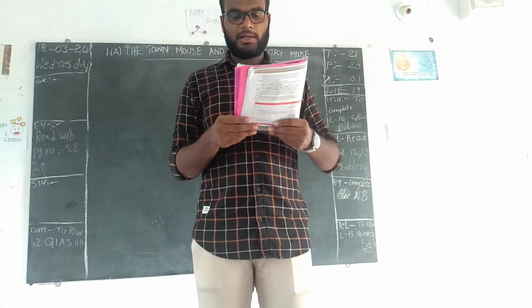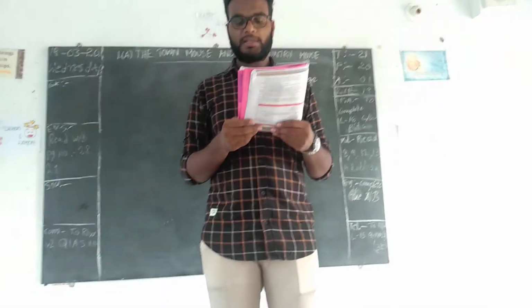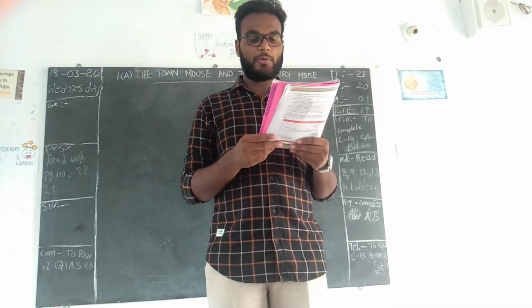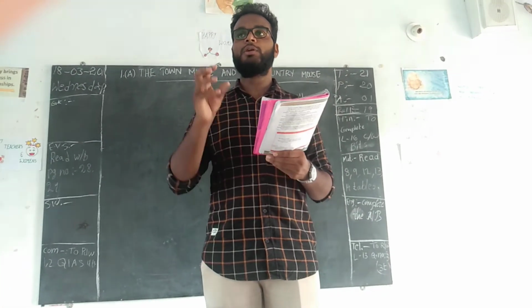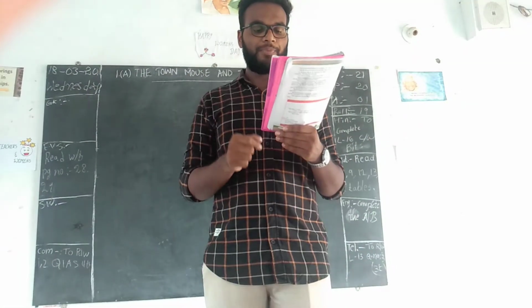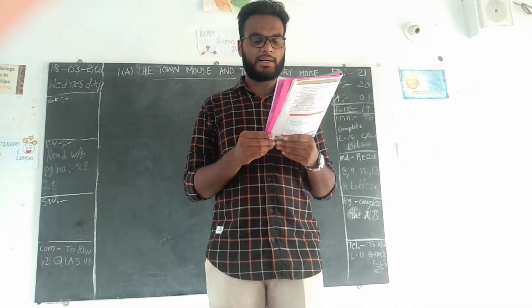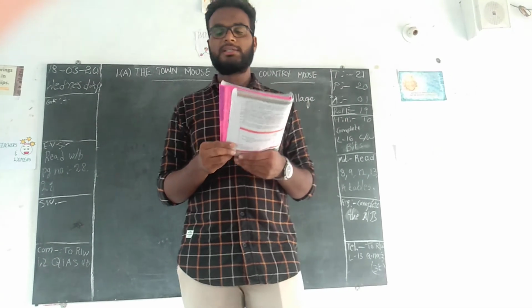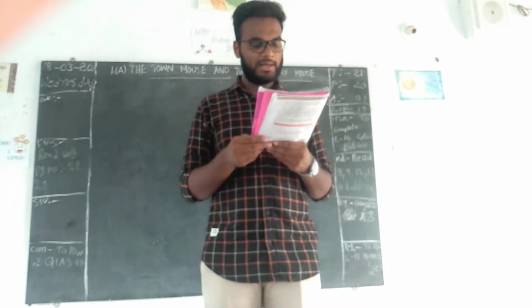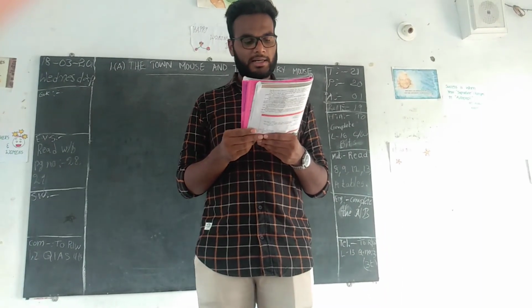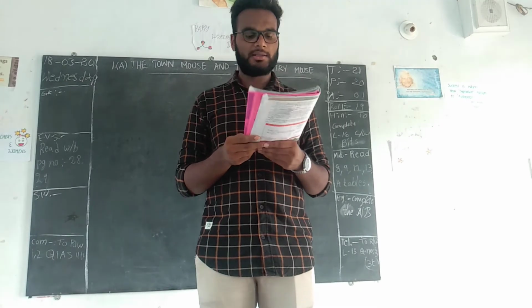From the last paragraph we can see, sure enough, the house of the town mouse at the back of the kitchen cupboard was full of most delicious food. So the food was kept in the cupboard. There was bread and jam, different kinds of fruits, slabs of chocolate, and a huge piece of lovely cheese. So these are the things that were kept there, and they could eat there. "Eat, cousin, eat," said the town mouse. But just then there was a sound like thunder, and the town mouse shouted, "Run, cousin, run, run."